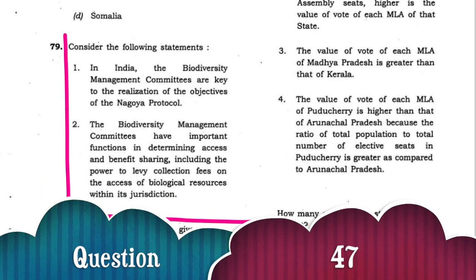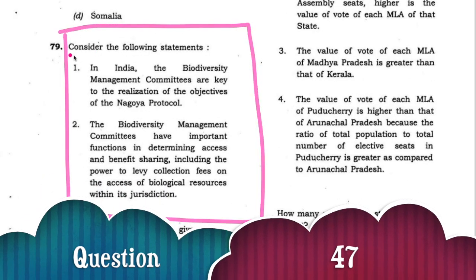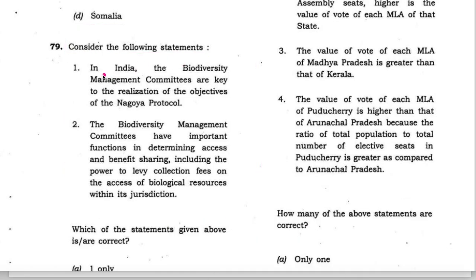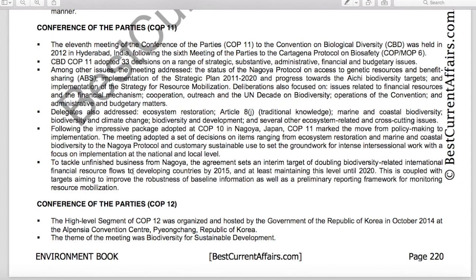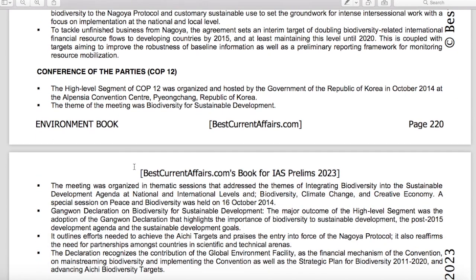Next question. Consider the following statements. First statement is that in India, biodiversity management committees are key to the realization of the objectives of Nagoya Protocol. This statement is correct. Now first check this. What is this Nagoya Protocol? This Nagoya Protocol is related to the Convention on Biological Diversity.